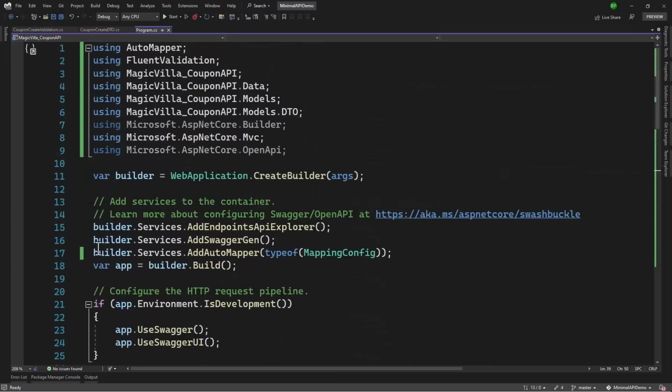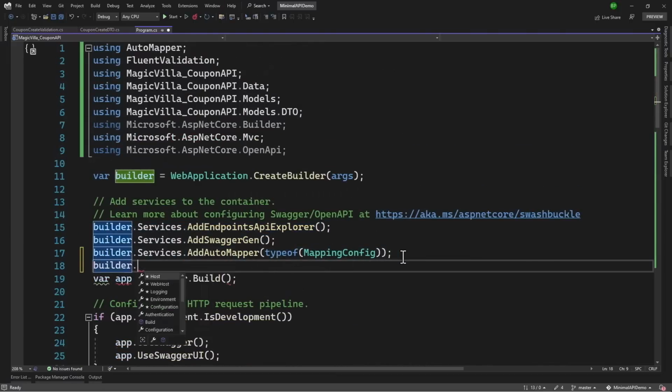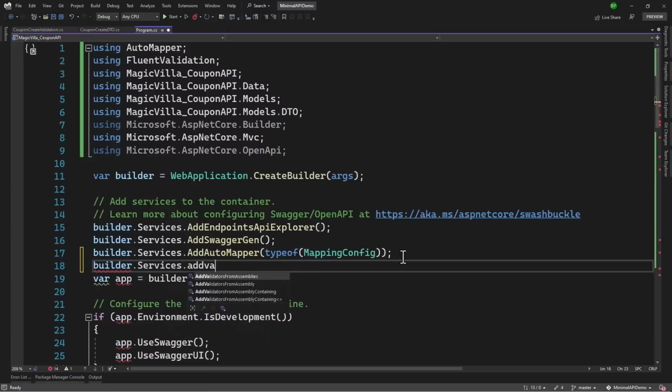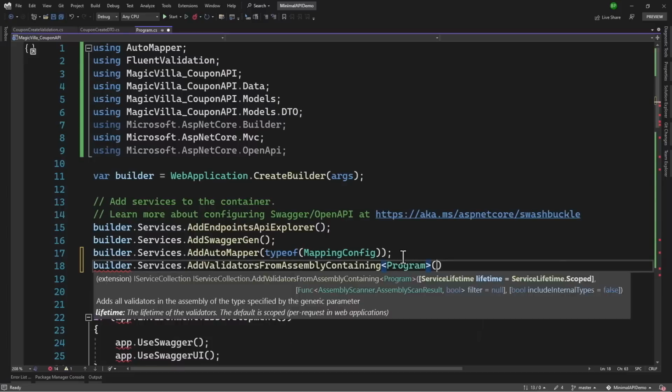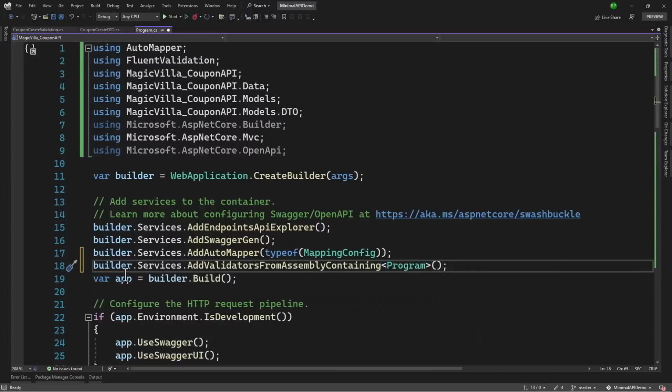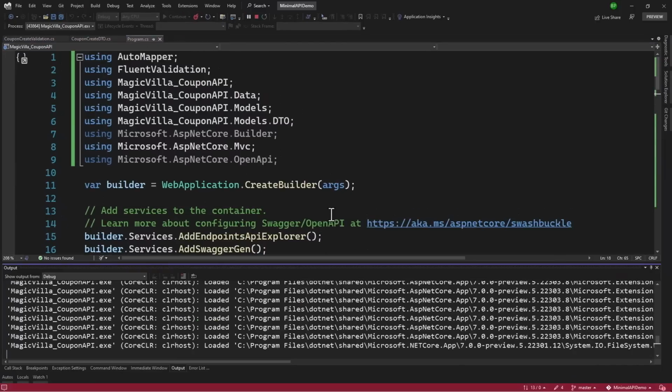We of course forgot to add that to our container. So to add that, we will say builder.Services.AddValidatorsFromAssemblyContaining, and here the class that we are in is the Program class. That will register the validator service, and we can use that with dependency injection.